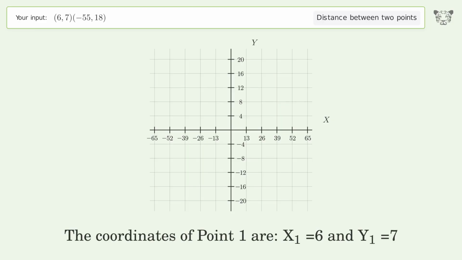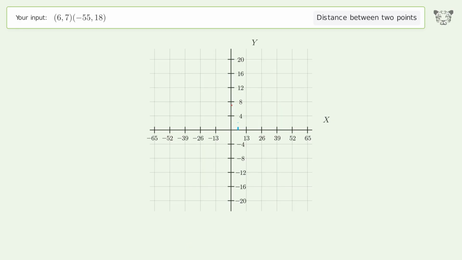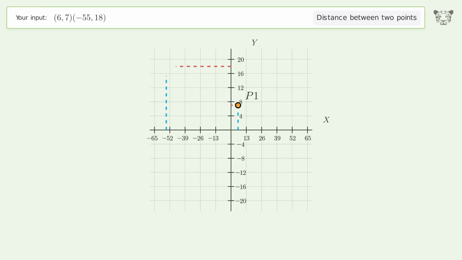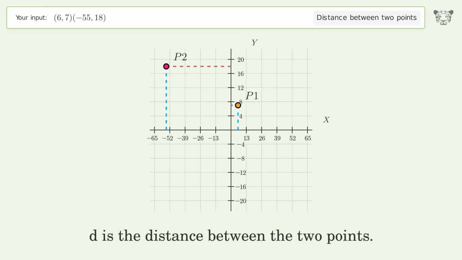The coordinates of point 1 are x1 equals 6 and y1 equals 7. The coordinates of point 2 are x2 equals negative 55 and y2 equals 18. D is the distance between the 2 points.